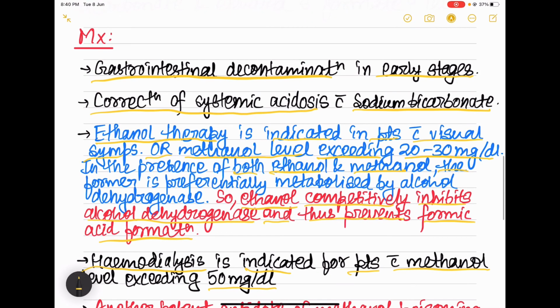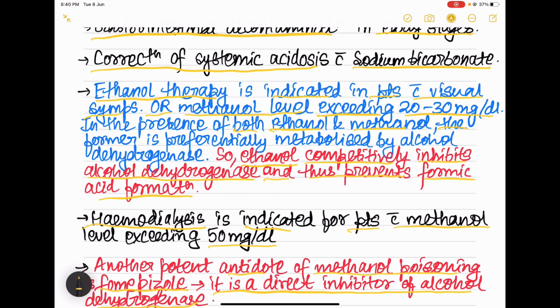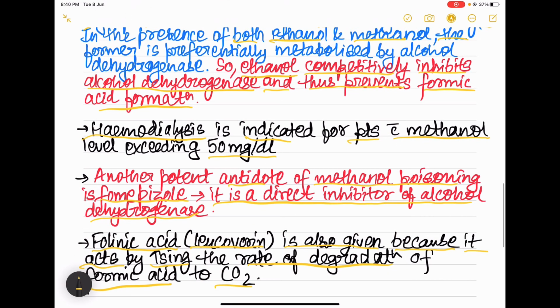Coming to the specific therapy, that is ethanol therapy and fomepizole. Both of these are used for inhibiting the alcohol dehydrogenase enzyme and as a result prevent the formation of formic acid, and if the poisoning is severe, that is serum methanol level is more than 50 milligram per deciliter, then in that case we have to do hemodialysis. Along with these, we have to give leucovorin, that is folinic acid, because it increases the rate of degradation of formic acid to carbon dioxide.